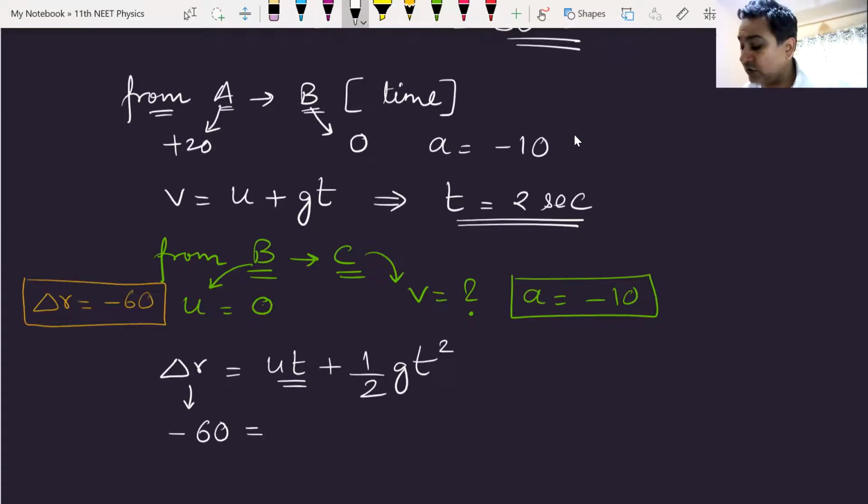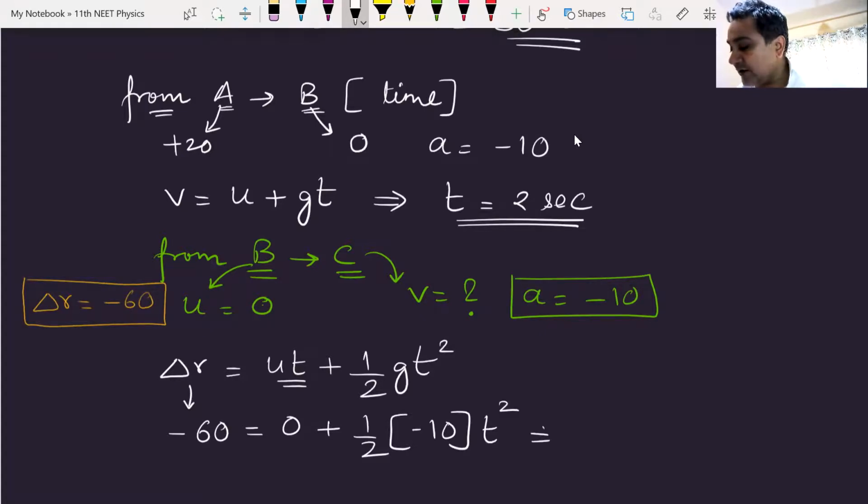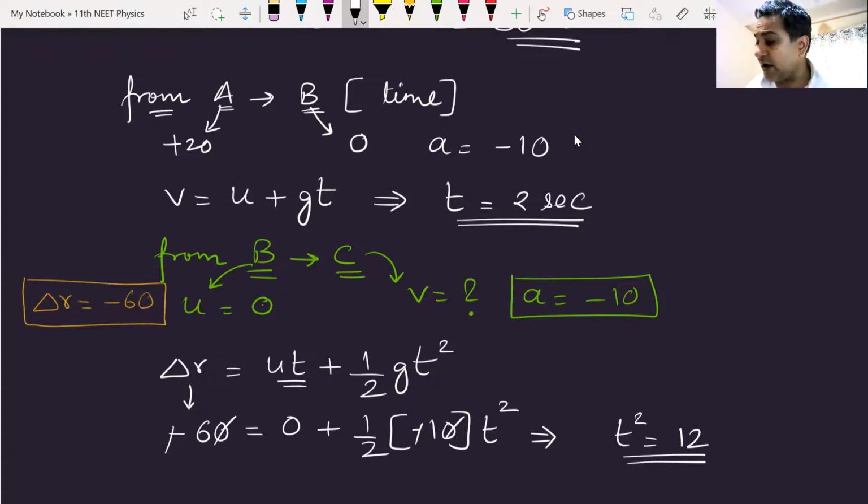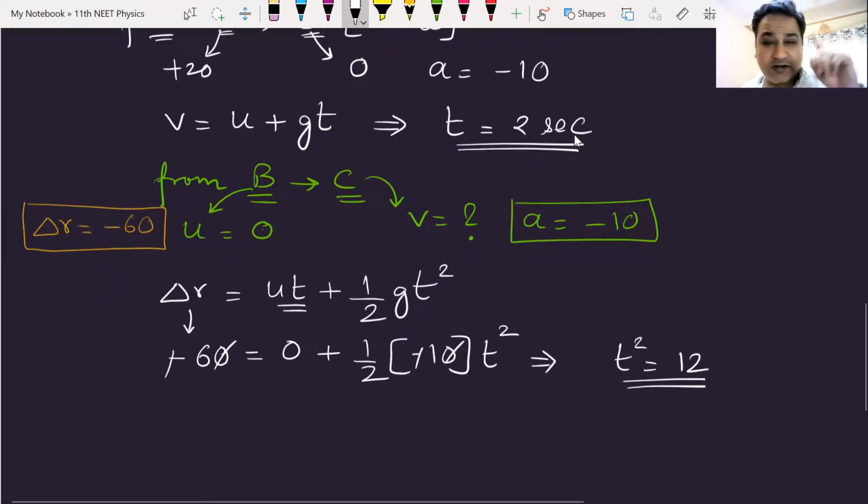U is 0, so this becomes 0 plus half into -10 into T squared. From here, I can find the value of T. Minus cuts. 0 cuts. 2 goes there. So T squared becomes 6 into 2, 12. This is a quadratic equation.